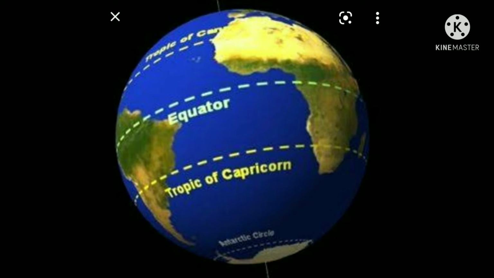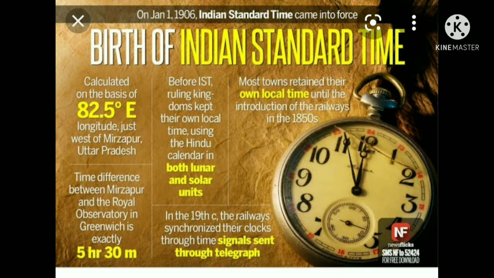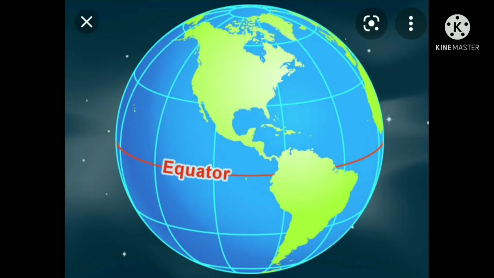Okay, children? Latitudes are derived from a Latin word. It is called latitudo. Okay, children? What is the meaning of latitudo? Latitudo means width. Latitude values range from 0 degree, which means equator, to 90 degrees north, which means the North Pole, and 90 degrees south.